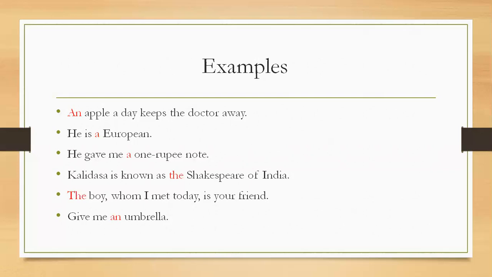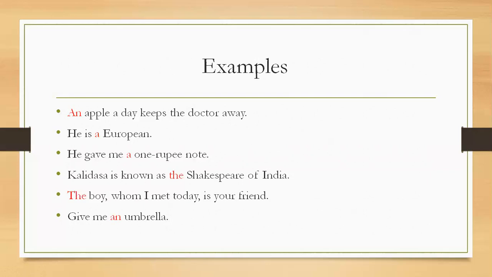He gave me a 1 rupee note. Same in this case as well. Although 1 begins with O, here the pronunciation is that of W. 1 rupee note. That is why the indefinite article a is used. Kalidasa is known as the Shakespeare of India. That means Kalidasa is a poet like Shakespeare is to the people of Great Britain, a poet of repute. That is why the is used.